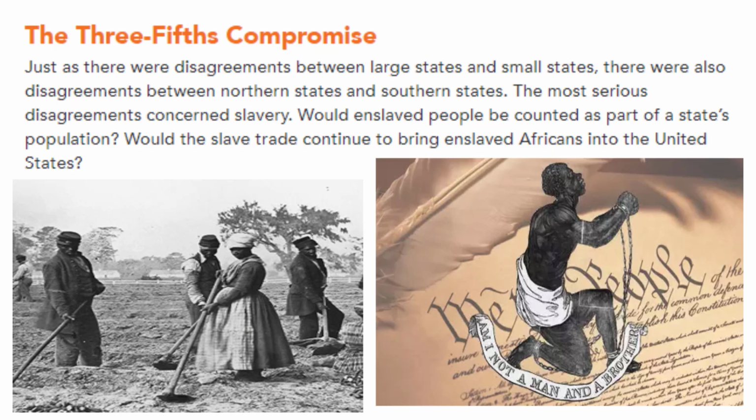The 3/5 Compromise. Just as there were disagreements between large states and small states, there were also disagreements between the northern states and the southern states. The most serious disagreements concerned slavery. Would enslaved people be counted as part of a state's population? Would the slave trade continue to bring enslaved Africans into the United States?